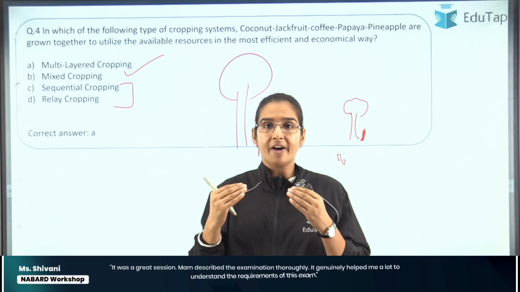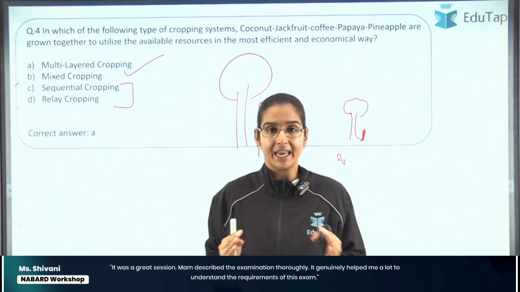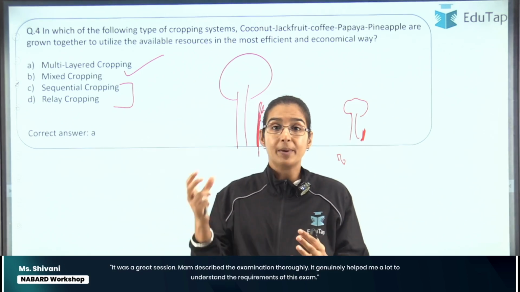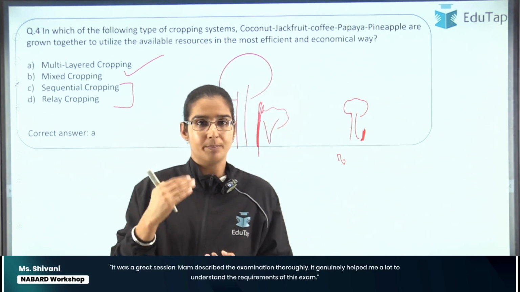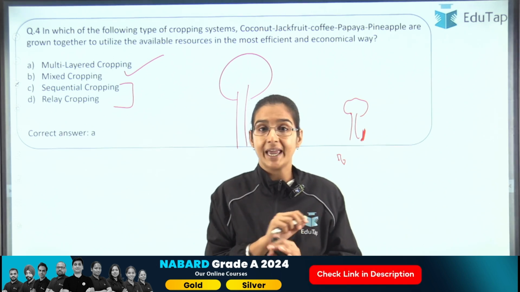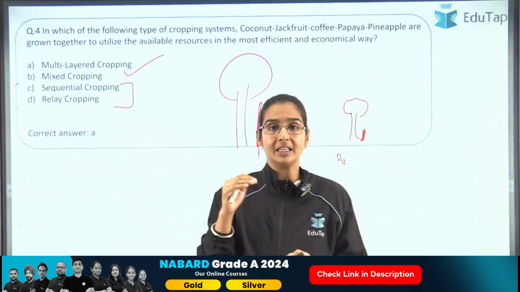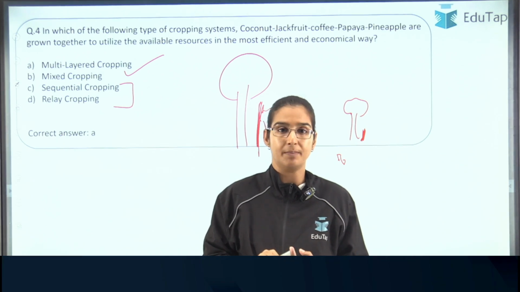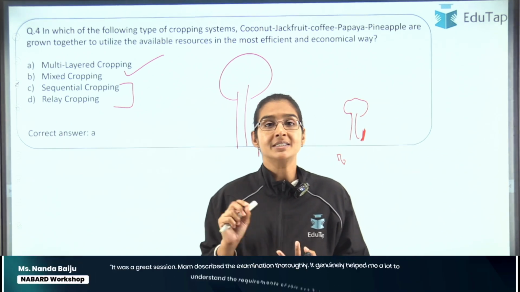Now just after the harvesting, without wasting any further time, suppose we plant potatoes there. Maize was there, we harvested it, and just after the harvesting, without wasting any days, we plant potatoes in place of the maize. That is known as sequential cropping.